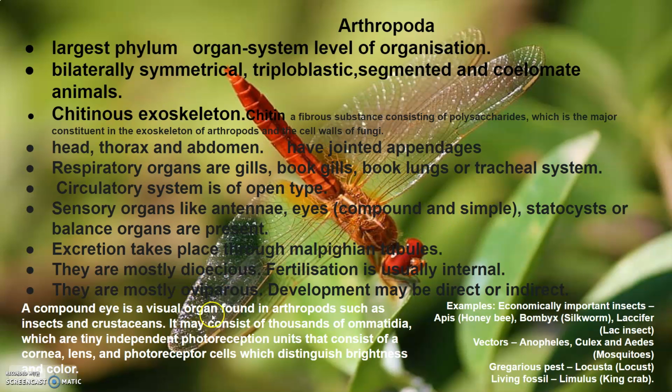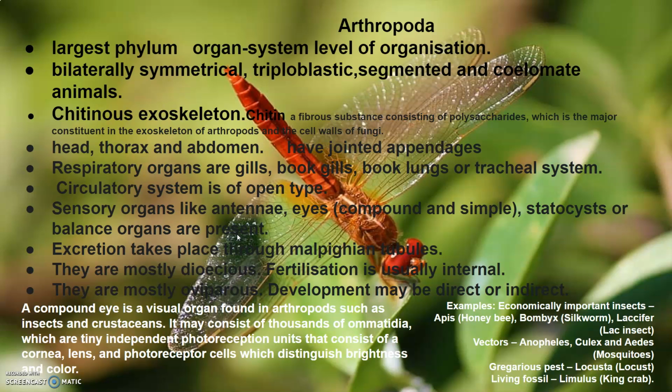A compound eye is a visual organ which is found in arthropods such as insects and crustaceans, and it consists of thousands of ommatidia, which are tiny independent photoreception units which receive the light, and they consist of cornea, lens, and photoreceptors which distinguish brightness and color also. So they do possess compound as well as simple eyes. They do possess statocysts or balance organs. They are also present in them.